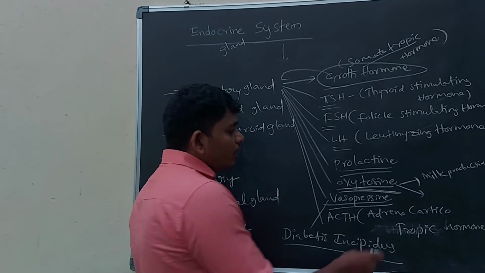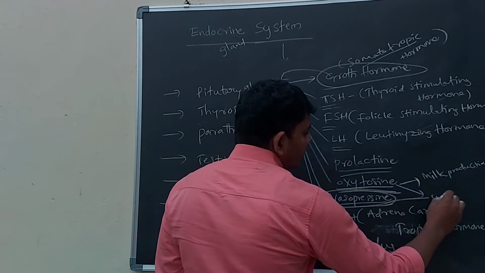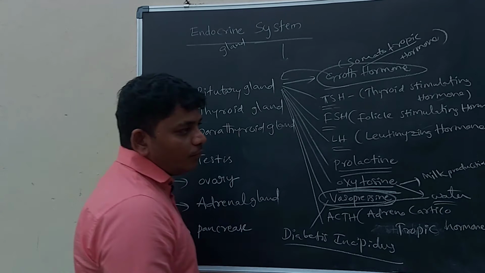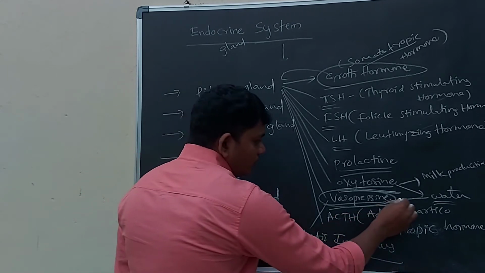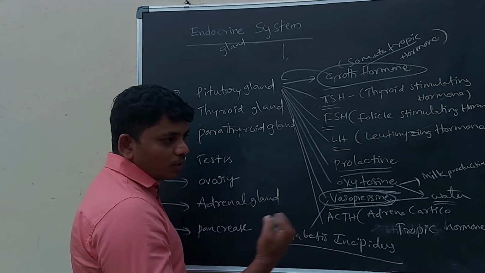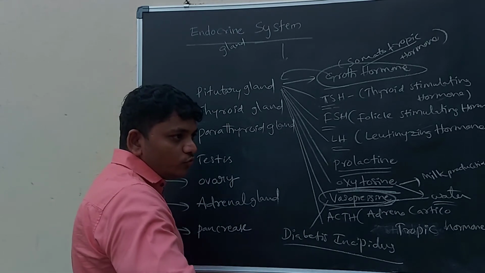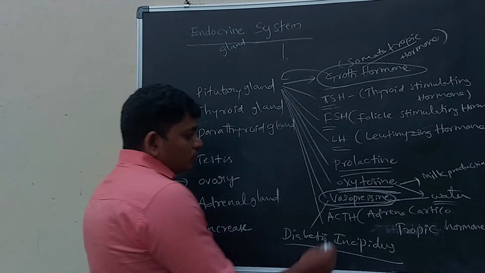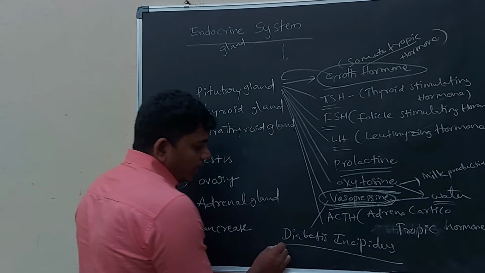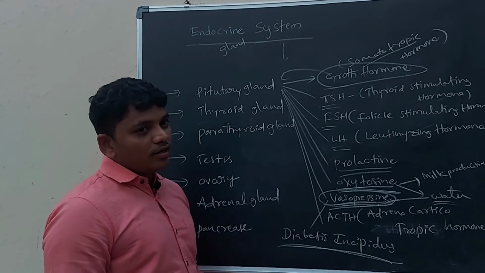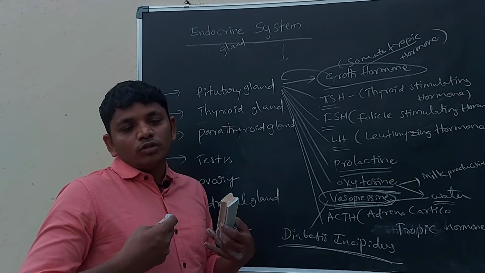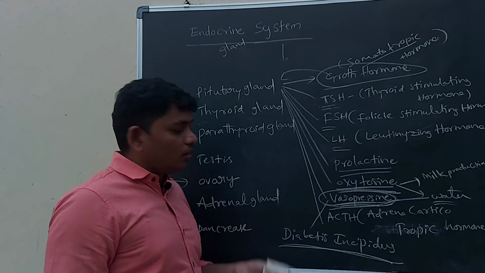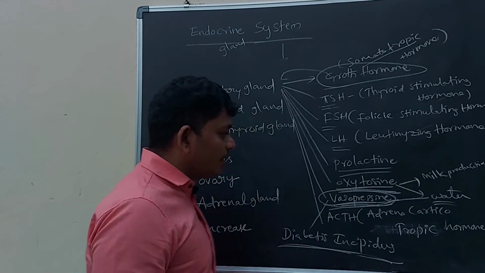So it helps in reabsorption of the water in the urine. While the urine is coming from the body, the vasopressin hormone reabsorbs the water coming through the urine. So the water goes back to the body from the urine with the help of vasopressin hormone. So vasopressin deficiency leads to diabetes insipidus. If it is not released, then water will not go back to the body. The entire water from the body becomes urine. So this is called diabetes insipidus.